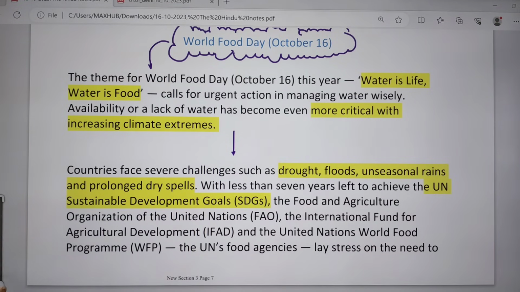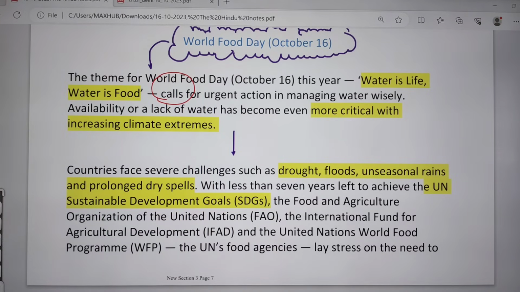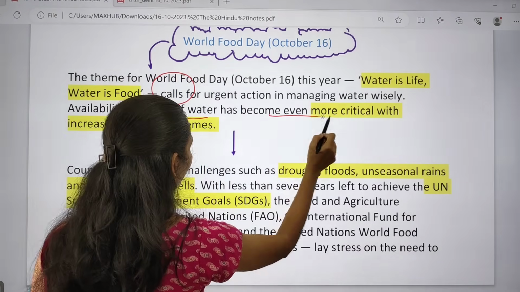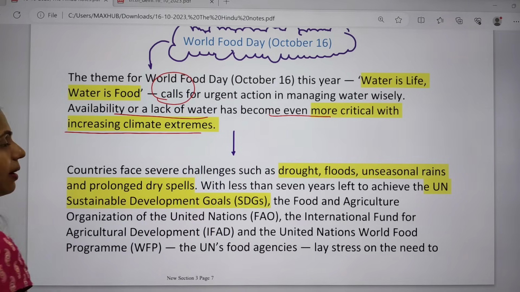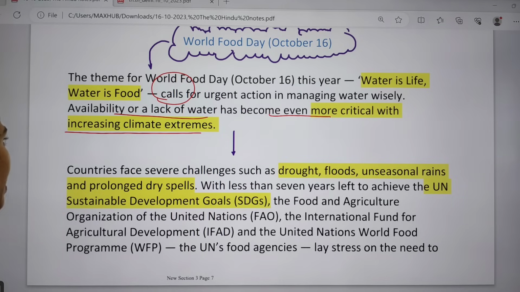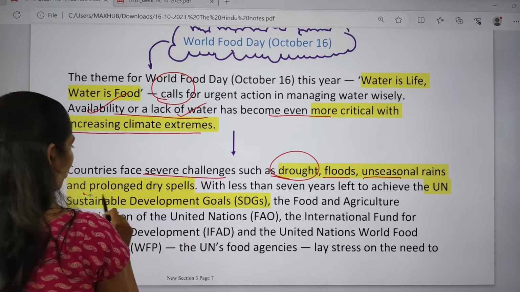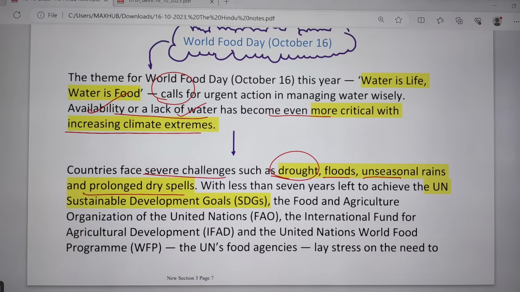The theme of this year is water is life, water is food. Because of this, we have a call for urgent action to manage water resources, because the lack of water becomes even more critical with increasing climate extremes. Because of increasing climate change, there will be an impact on water availability, and it also leads to scarcity or crisis of water. Countries face severe challenges like droughts, floods, unseasonal rains and prolonged dry spells because of this climate change.